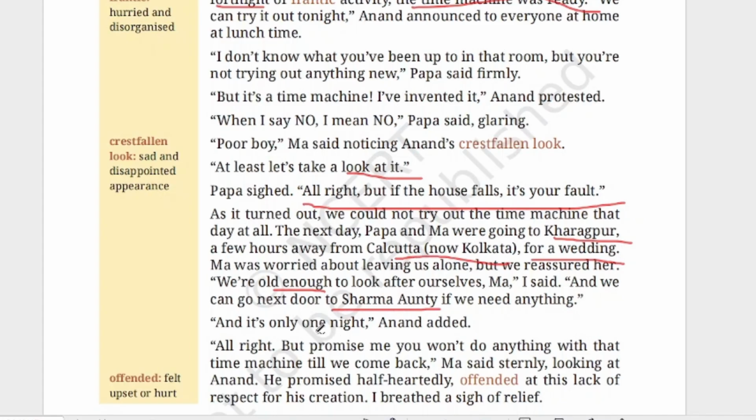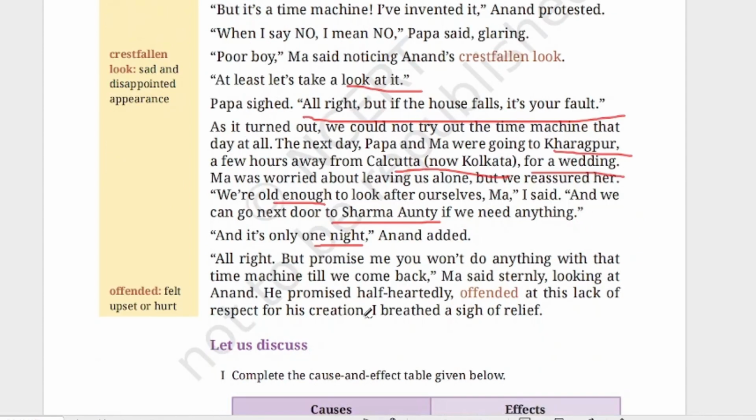And it's only one night, Anand added. So Anand is saying, it's only for one night. Don't worry, we will take care of ourselves. All right. But promise me you won't do anything with that time machine till we come back.